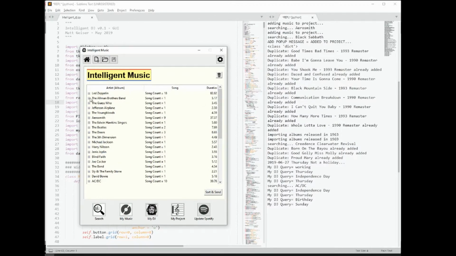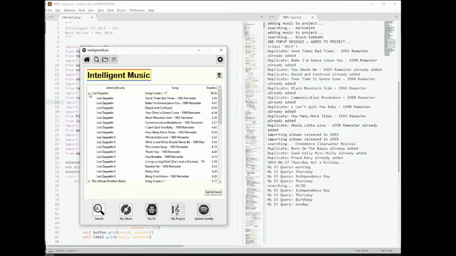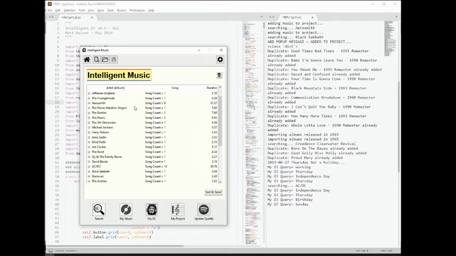If I wanted to and I decided, hey, look, I didn't want a particular Led Zeppelin song. I like You Shook Me, but maybe it's not a song that I want for this one. I still have the capability to delete. And you can go through the playlist. And if you say, well, I'm not a real big Harry Nilsson fan, I can delete the whole artist for that. Maybe my daughter gets upset about that, but that's fine.